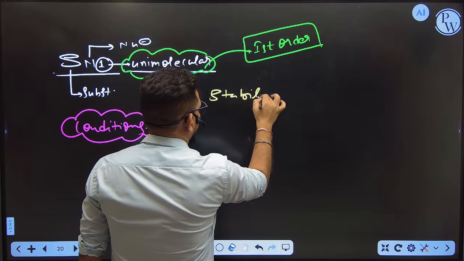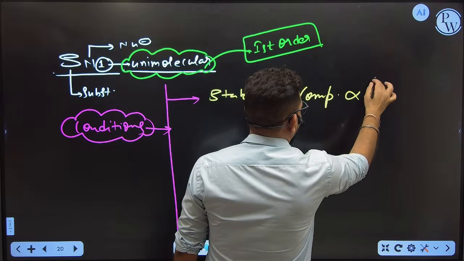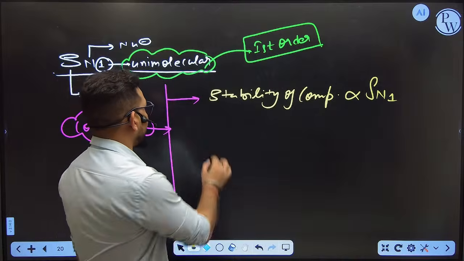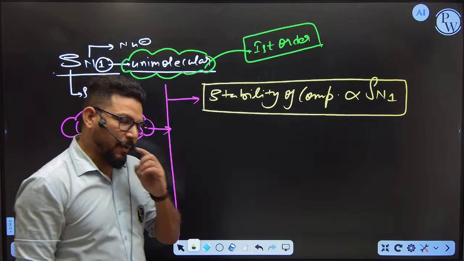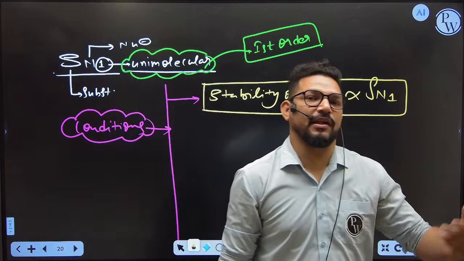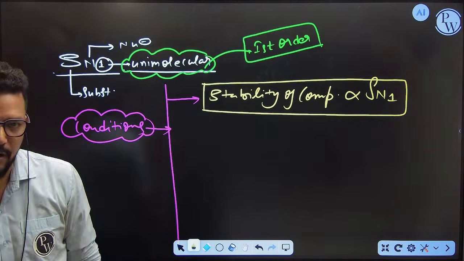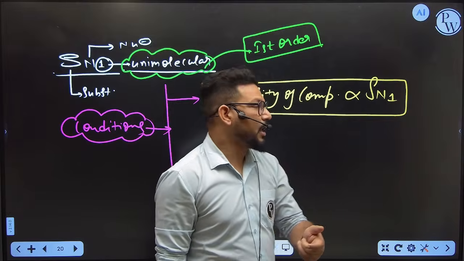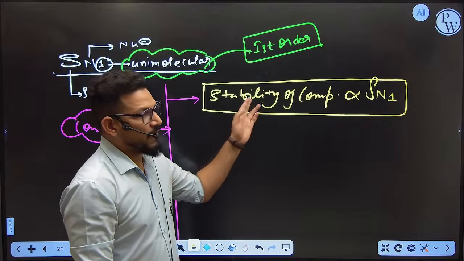The first thing to keep in mind: stability of the compound is directly proportional to SN1. What is the meaning of this? It's very simple. Suppose you have four options and they ask which compound is capable of undergoing faster SN1. A compound will undergo faster SN1 if it is more stable. So to identify which compound gives faster SN1, you have to identify which one is more stable. The more stable the compound, the faster the SN1.